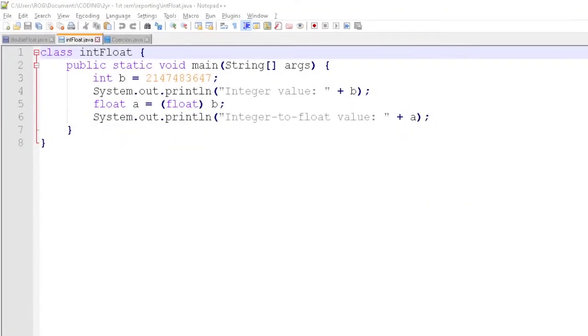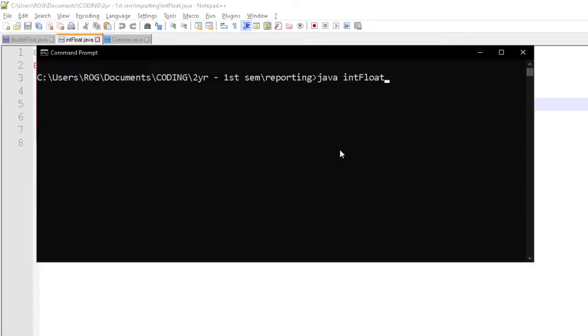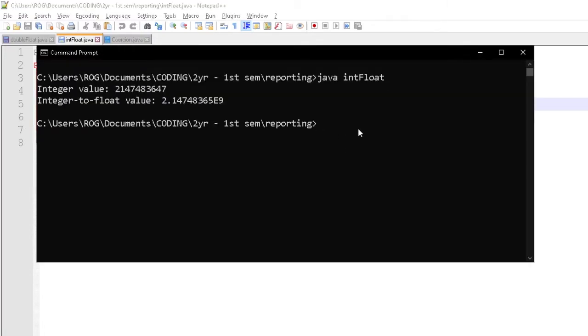This is an example of a widening conversion. The value of int p here is the largest possible value that int can hold. If we convert our int value to a float, the float should be able to handle all of the possible values of the original data. The integer value has been converted into a float value. The float value, as we can see here, is represented with an exponent, which float values have.